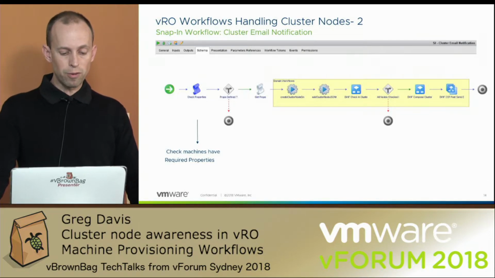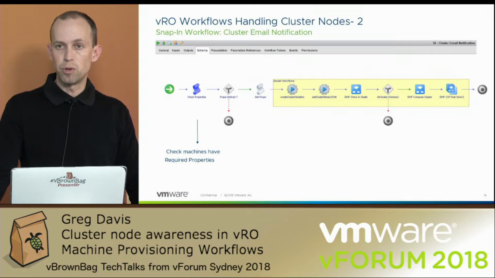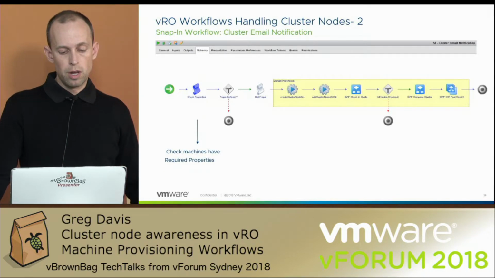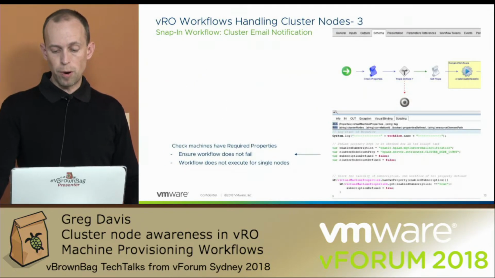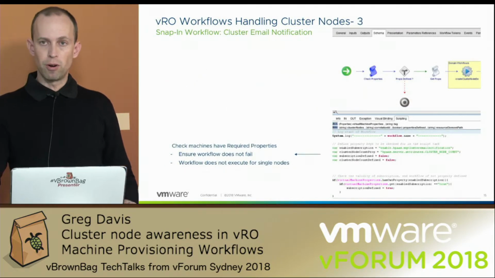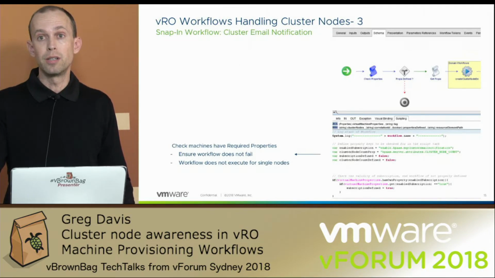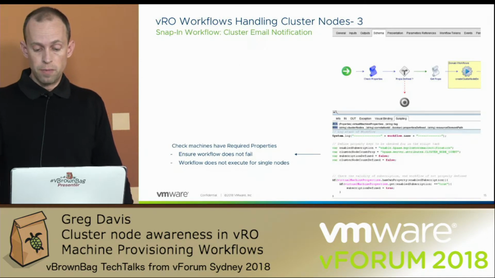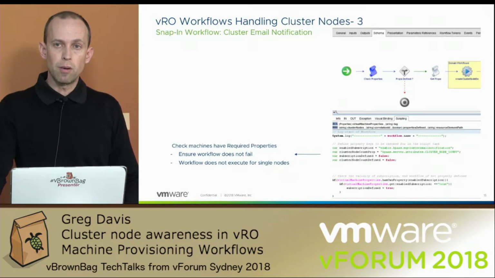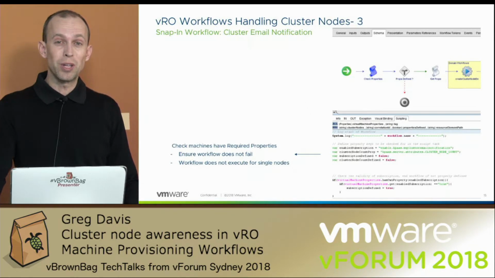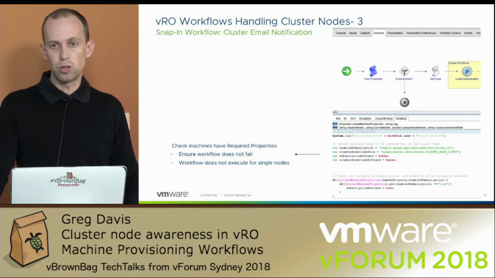So the first step in my workflow, I'm checking for some machine properties on the virtual machine that enters this workflow. And if I drill down into that code a little more, you can see what I'm checking for. I'm just double checking that the custom property we just talked about is actually defined in the workflow. And then I'm also making sure that for this particular machine, there's a property I'm checking for, cluster node count, and I'm making sure that there are more than two cluster nodes in the actual request.